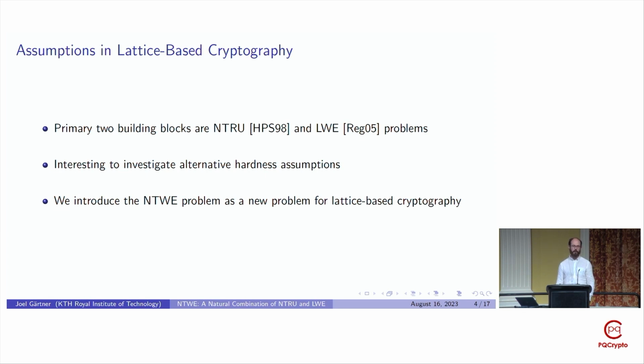But even though these problems are interesting, it's still interesting to investigate alternative assumptions on which we can base lattice-based cryptography. And as one such problem, we introduced the NTWE problem as a new problem for lattice-based cryptography.